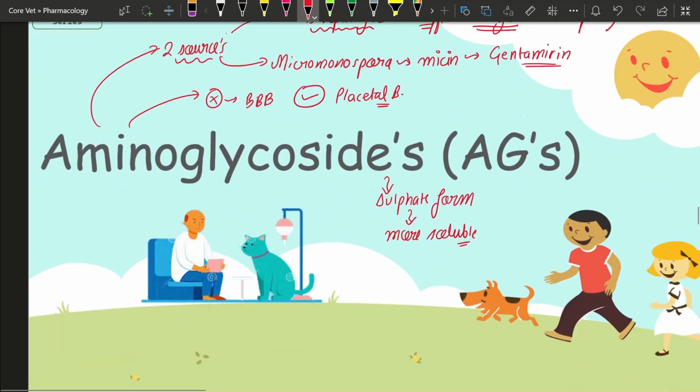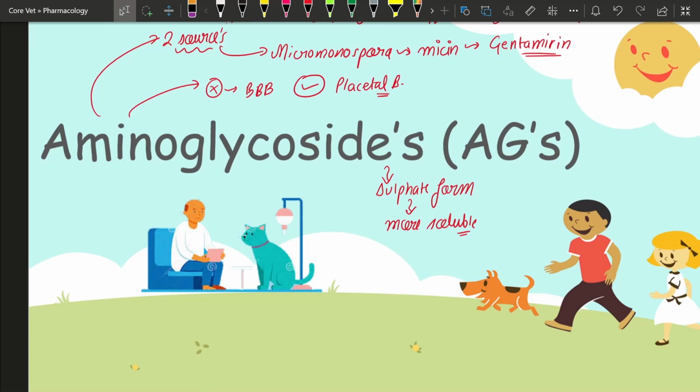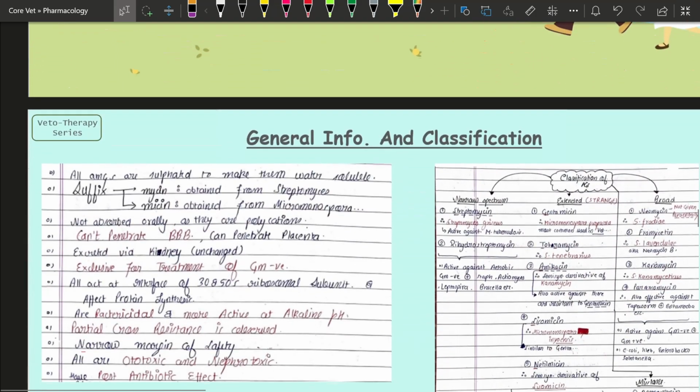As for the affinity of the aminoglycosides towards which ribosomal complex part, I'll discuss that in the mode of action because it is more pronounced there. Let's have the quick points for the aminoglycosides. One thing more: they are not absorbed through the oral route, as they are polycations. They are excreted via the kidney in the unchanged form.